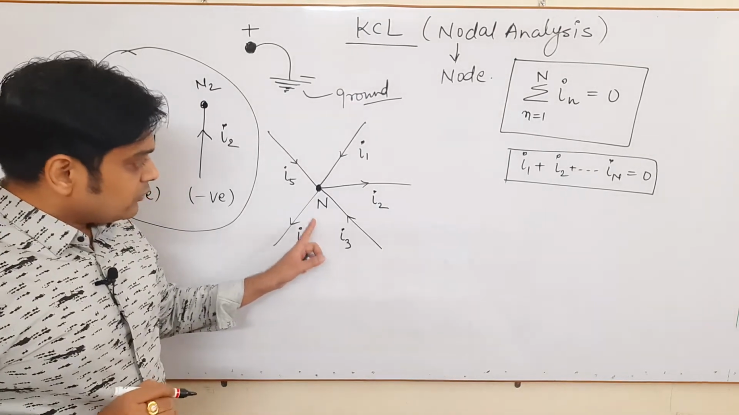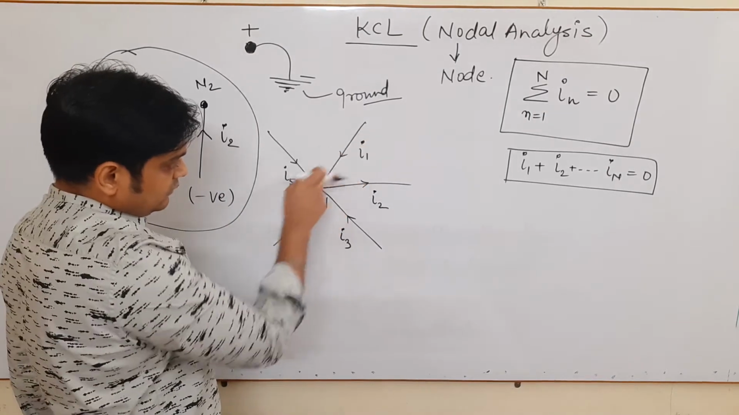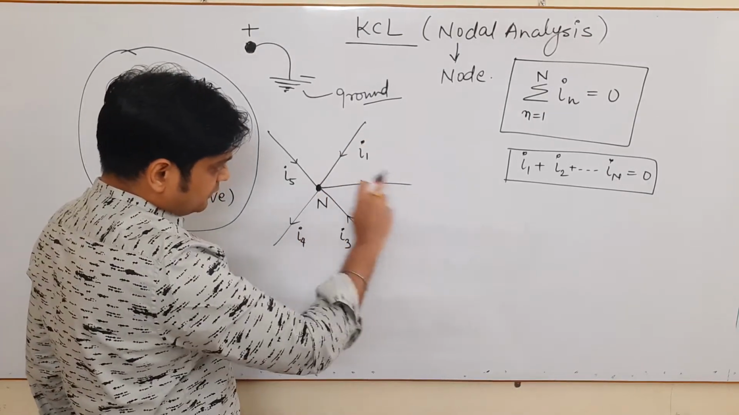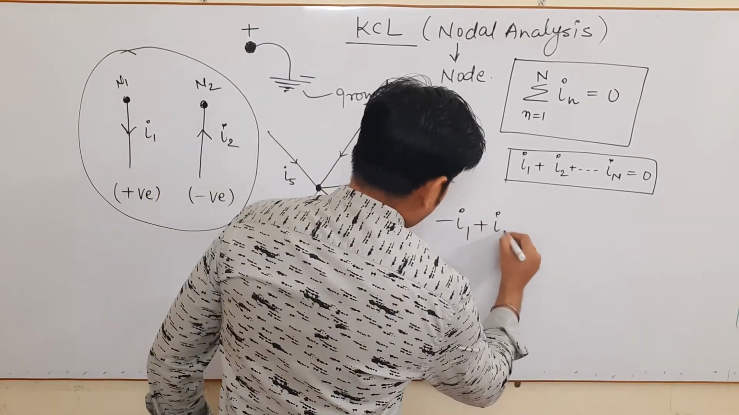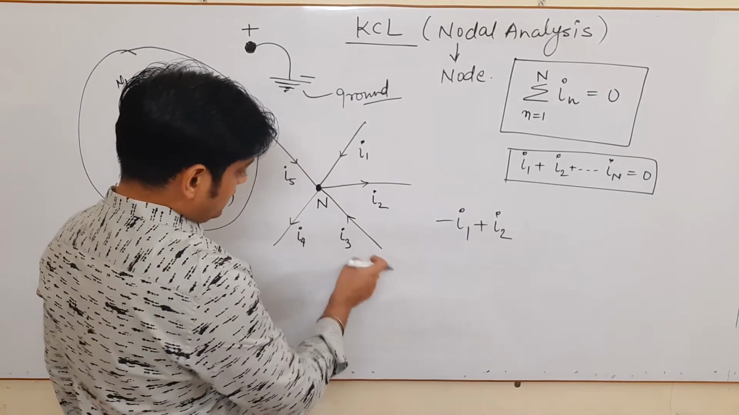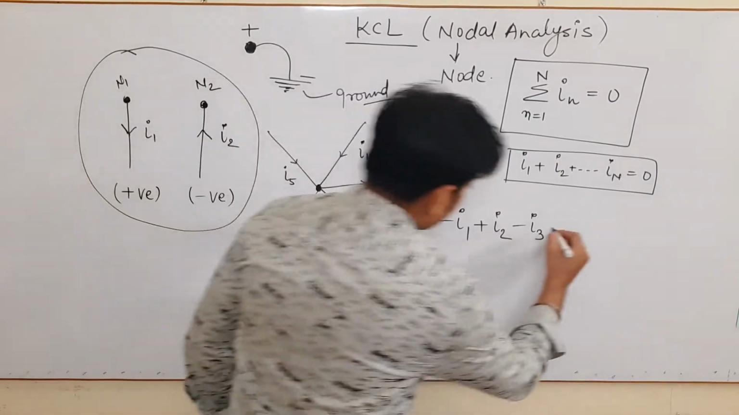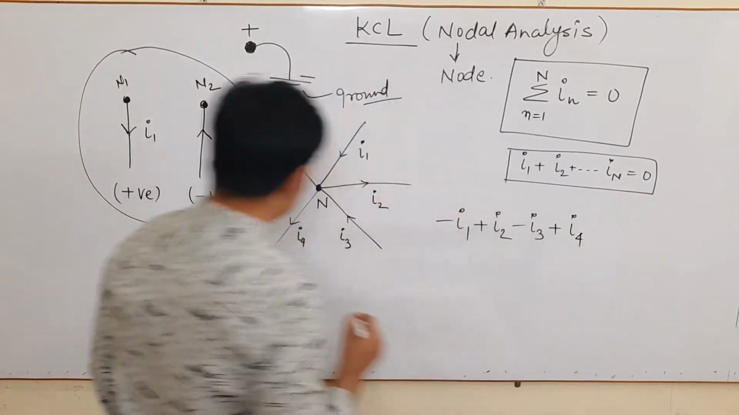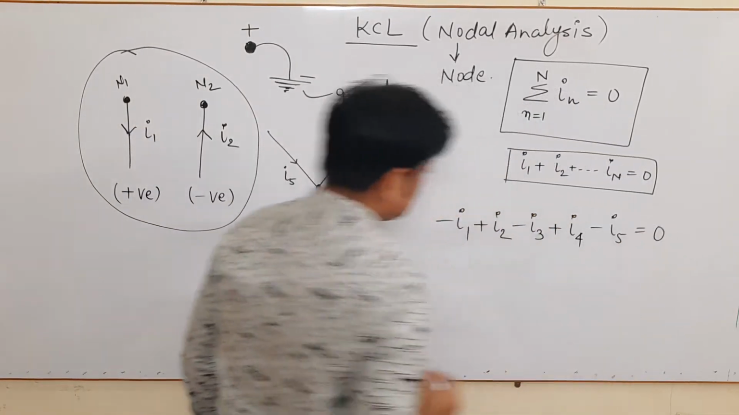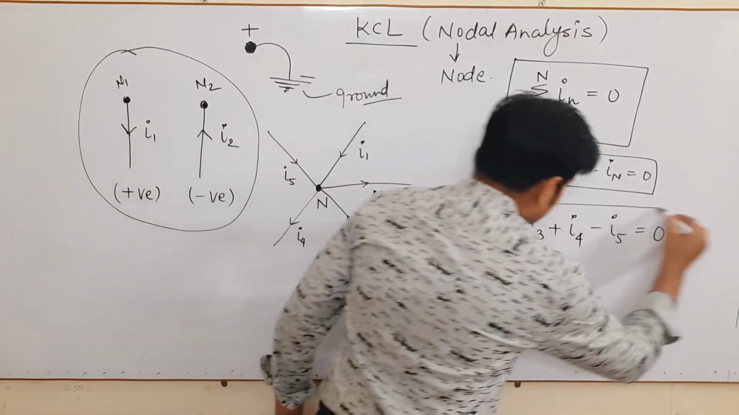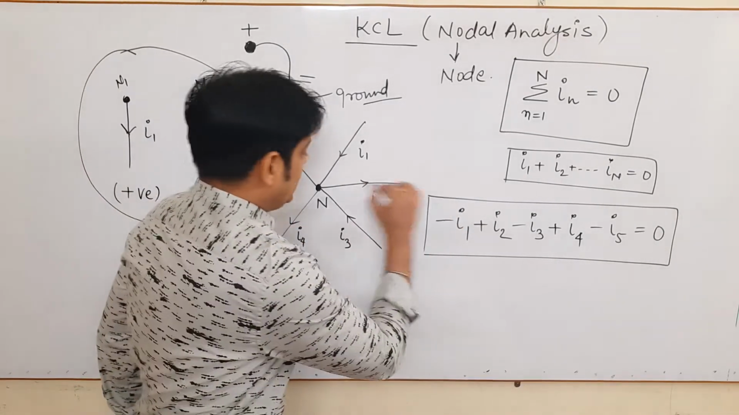Again we come to here. As per this sign convention, this is a current which is coming towards the node, this is a current which is going out from the node. So it is minus of I1, plus of I2, again minus of I3, then plus of I4, and then minus of I5, that should be 0. So this is the equation for this node N.